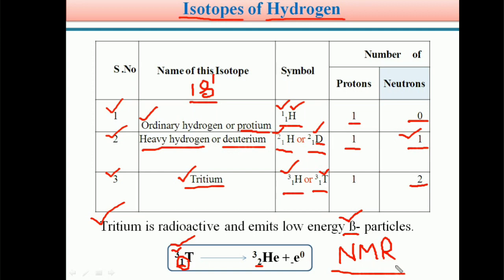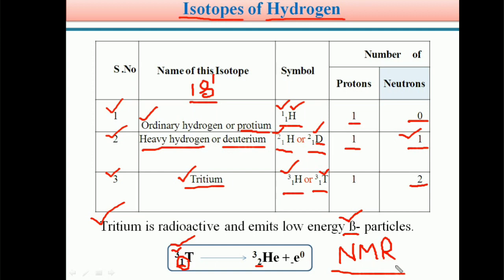So in NMR spectroscopy, generally for dissolving the organic compounds, we use deuterated solvents. For example, students, water's molecular formula is H2O, but deuterated water is also available and its formula is D2O. For the majority of organic compounds, to record the proton NMR spectrum, generally chloroform solvent is used for dissolving the organic compounds.